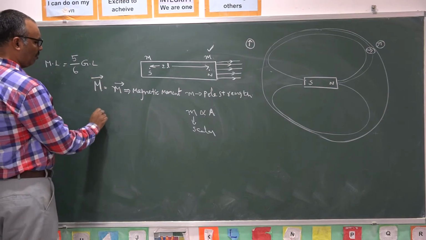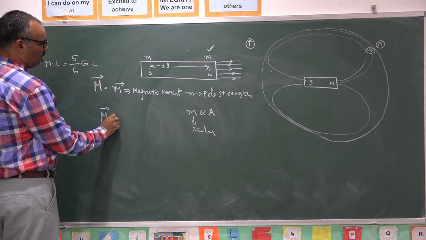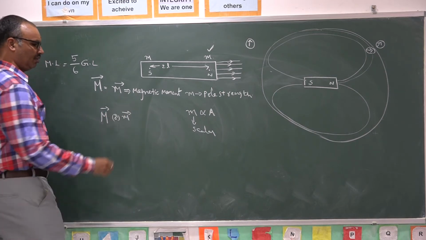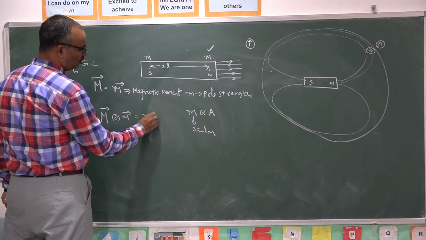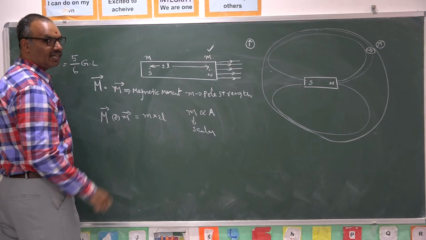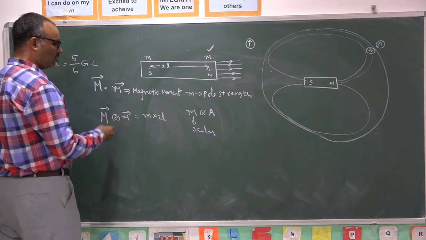So the magnetic moment vector is capital M bar, or small m bar. The bar means it is the magnetic moment. It is the product of pole strength and the length of the magnet. The more the length of the magnet, the more the magnetic moment; the more the pole strength, the more the magnetic moment.